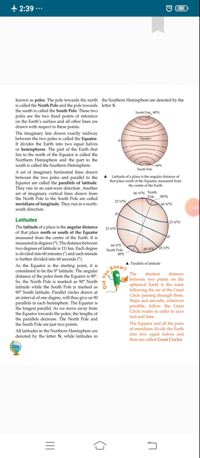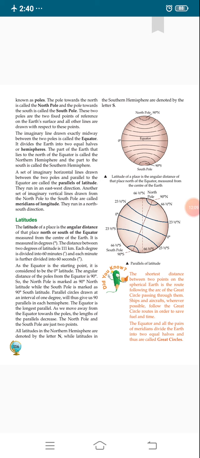The distance between two degrees of latitude is about 111 kilometers on average. Each degree is divided into 60 minutes.